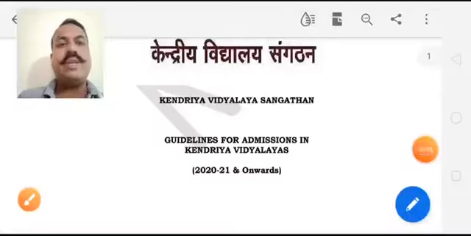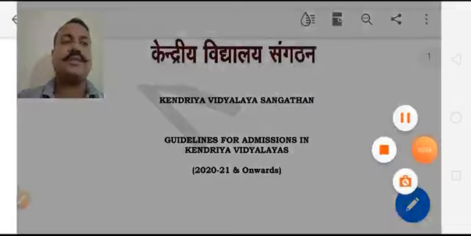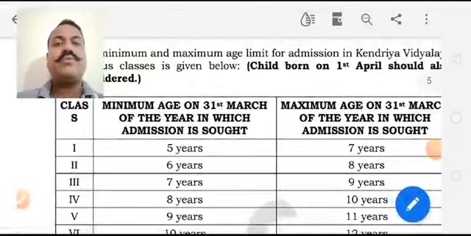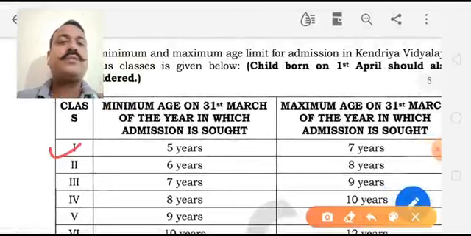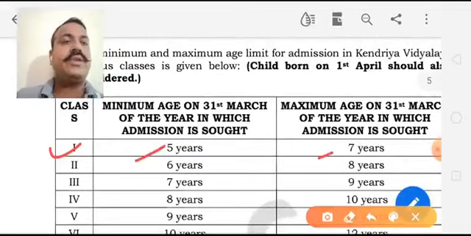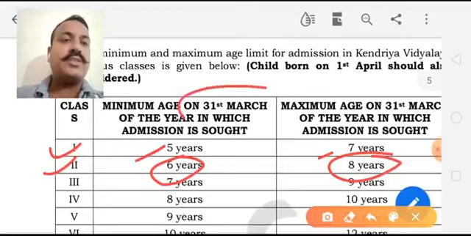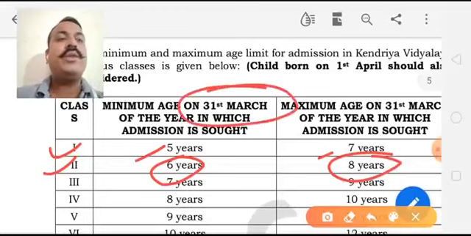And let us see the minimum and maximum age limit for admissions in Kendriya Vidyalaya in various classes. Here you can see the minimum age for class 1 is 5 years, maximum age is 7 years. For class 2 the minimum is 6 years, maximum is 8 years, and this age is calculated as on 31st March of every year.